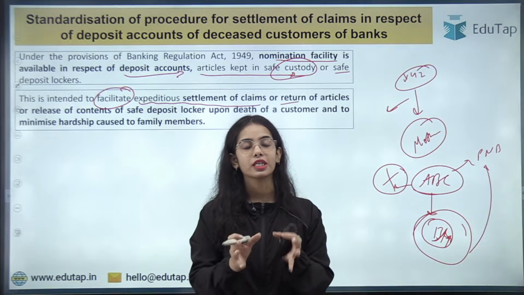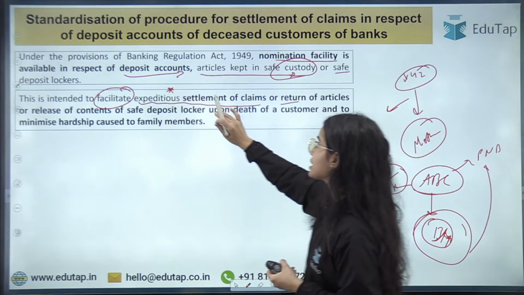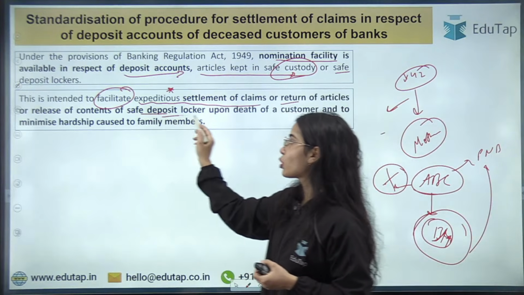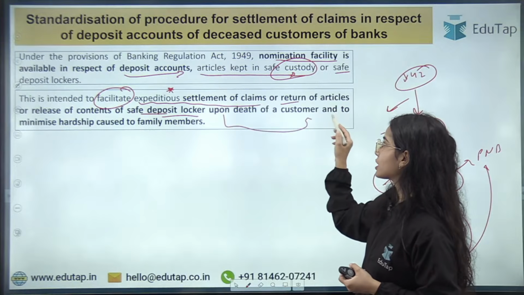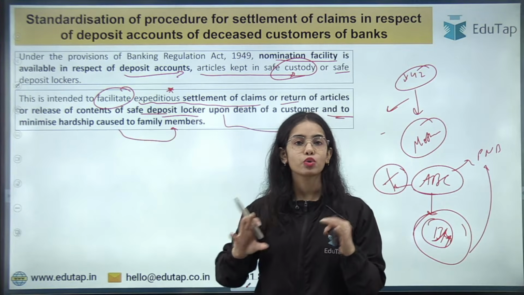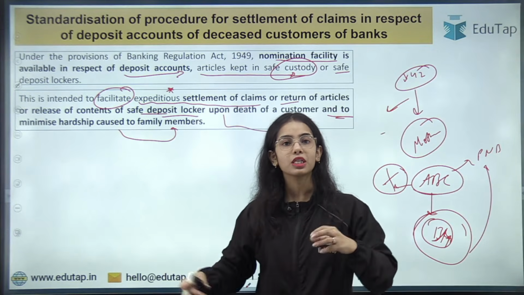So nomination is intended to facilitate the expeditious, fast settlement of claims or return of articles or release of content of safe deposit locker upon death of a customer, and to minimize hardship caused to a family member.